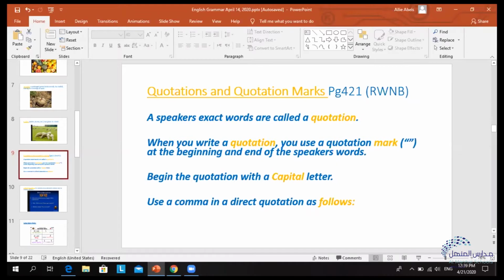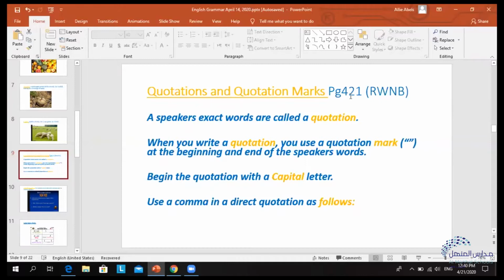So today we will be discussing quotations and quotation marks. And this lesson can be found in our Readers and Writers Notebook on page 421. So the first question we need to ask ourselves is, what is a quotation? A quotation is basically a speaker's exact words. It is someone's exact words.